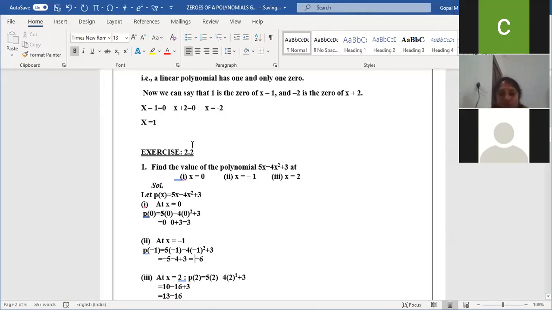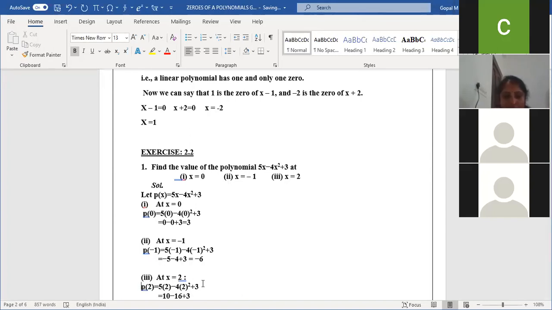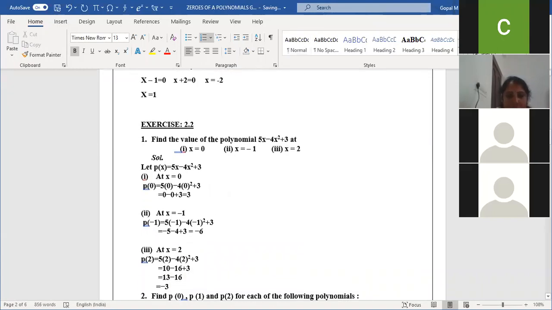Next, third question. We need to apply x value 2 in the given polynomial. Same polynomial, they gave different values. I got the third answer, minus 3, ma'am. Yes, minus 3. See, Ajay, x value they gave is 2. 5 2s are 10.